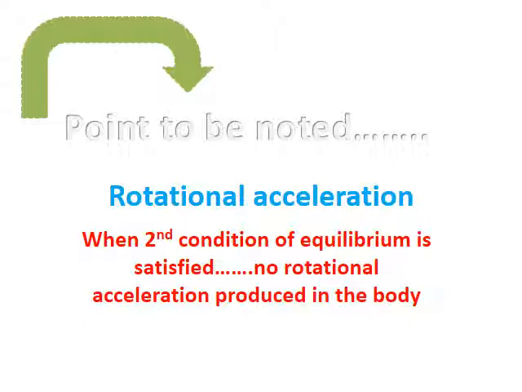Point to be noted here is in first condition there was no linear acceleration. In second condition there is no rotational acceleration. When second condition of equilibrium is satisfied, no rotational acceleration is produced in the body. So these are your first and second condition of equilibrium. Now we will discuss its states in the next video.